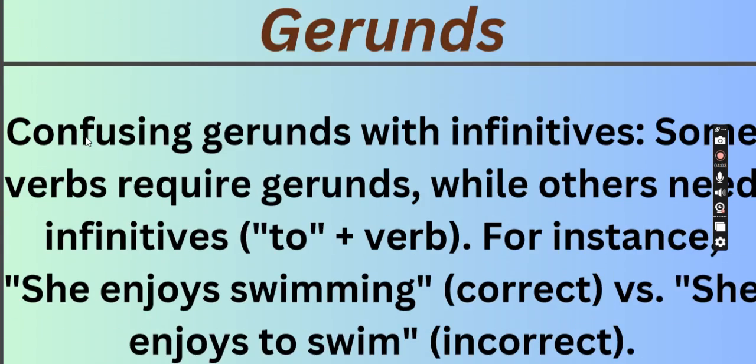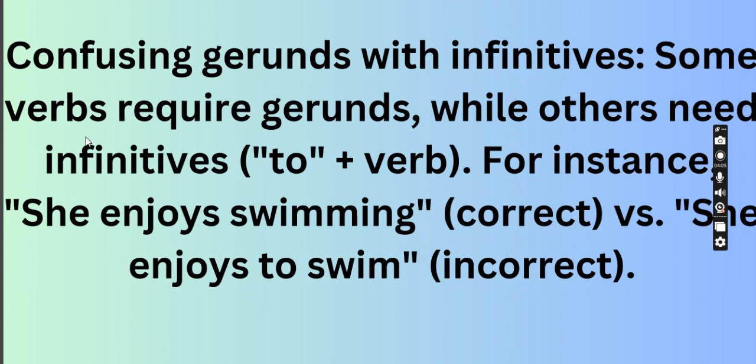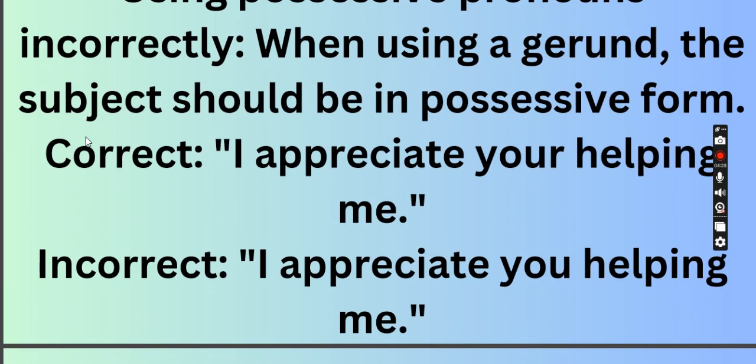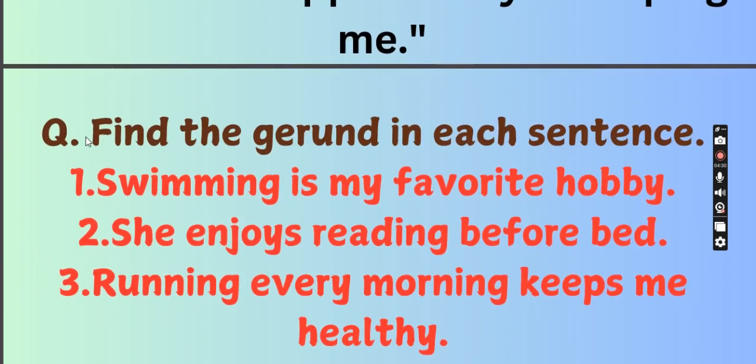Common mistakes with gerunds. Confusing gerund with infinitive. Some verbs require gerunds while others need infinitives. An infinitive is to plus the verb base form. She enjoys swimming is correct, versus she enjoys to swim, which is incorrect. Using possessive pronouns incorrectly. When using a gerund, the subject should be in possessive form. Correct: I appreciate your helping me. And I appreciate you helping me is incorrect.